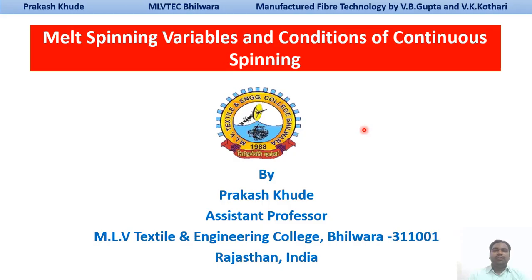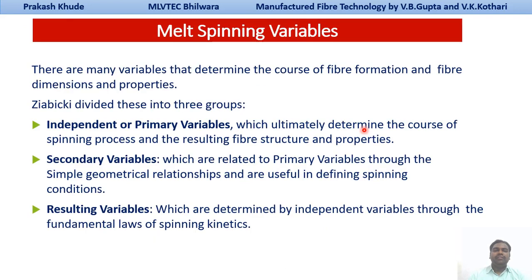Today we'll basically talk about the melt spinning variables and what are the conditions for continuous spinning. There are different melt spinning variables that will ultimately determine the course of fiber formation, fiber dimension and their properties. Ziabicki divided these into three groups.